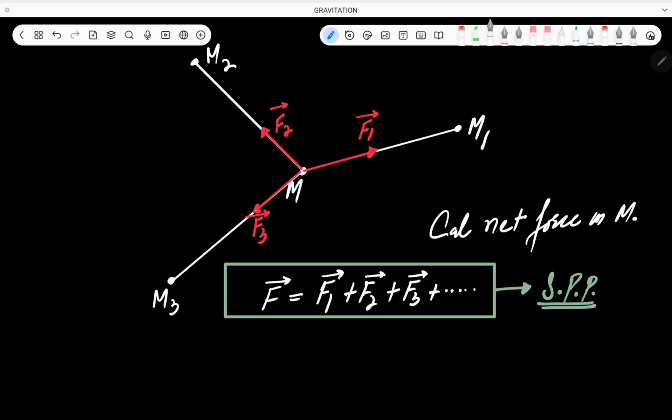So what is its statement? The statement is that the net force on this particle due to n particles is equal to the vector sum of the forces. That's what you call the superposition principle.